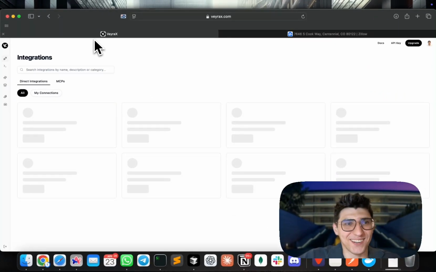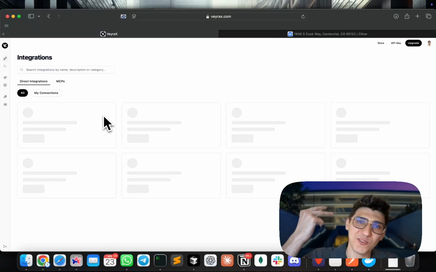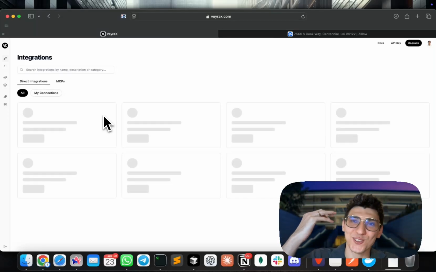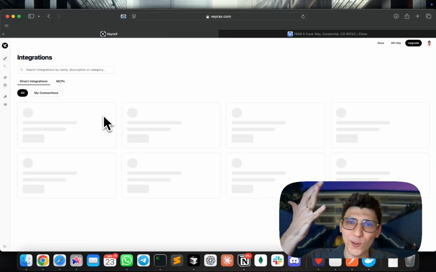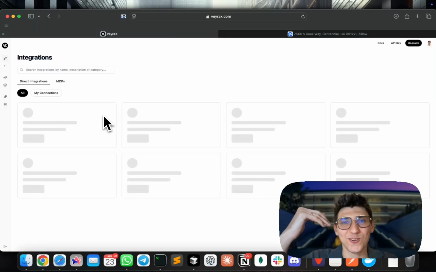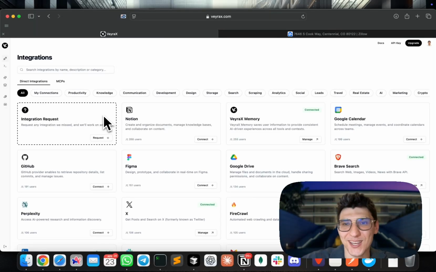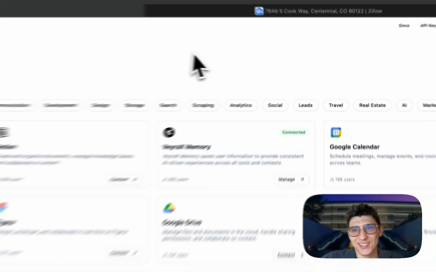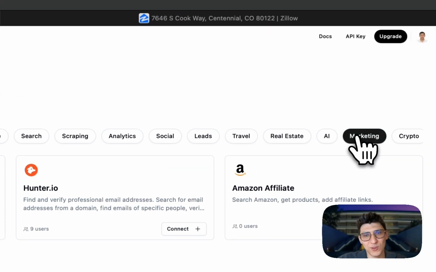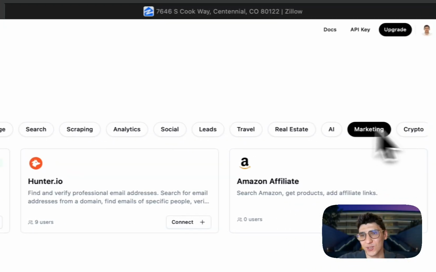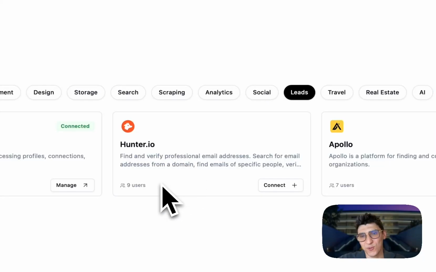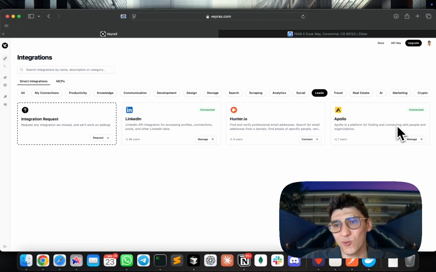Integrations are super interesting also. We have connections, we have real estate, we have different tools for leads. We have things like Apollo, things like LinkedIn. You can connect your profiles, find customers, and answer your customers. You can get your messages from WhatsApp, schedule messages, and schedule events on Google Calendar, right? This is very interesting in my opinion. There are even tools for marketing, so video is a good example. Leads: Hunter.io is a perfect place for finding emails. Apollo is great for finding people and recruiting new talents.